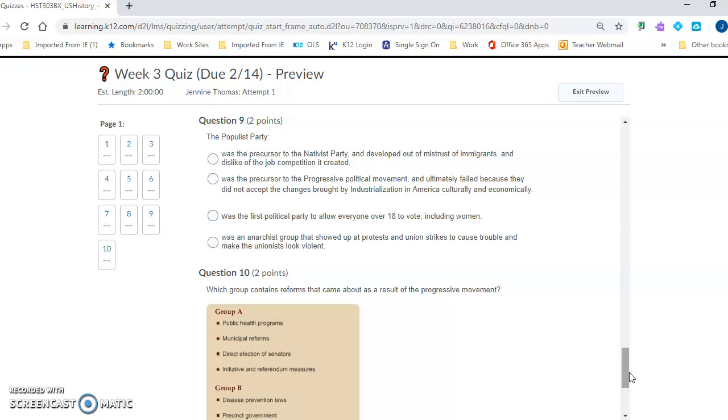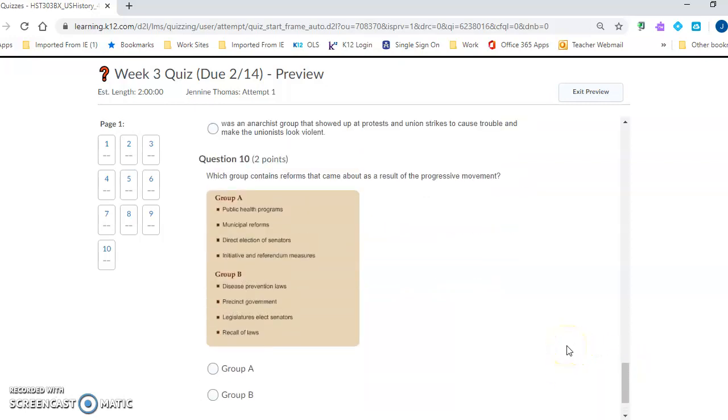Question 10. Which group contains reforms that came out as a result of the progressive movement? Group A, public health programs, municipal reforms, direct election of senators, initiative and referendum measures. Or Group B, disease prevention laws, precinct government, legislatures elect senators, recall of laws. Again, the question was which group contains reforms that came about as a result of the progressive movement, Group A or Group B.